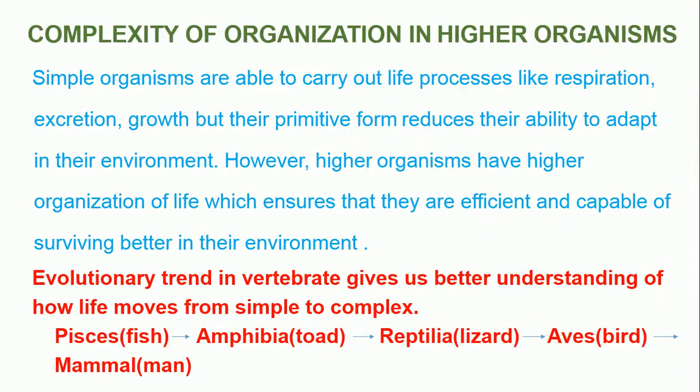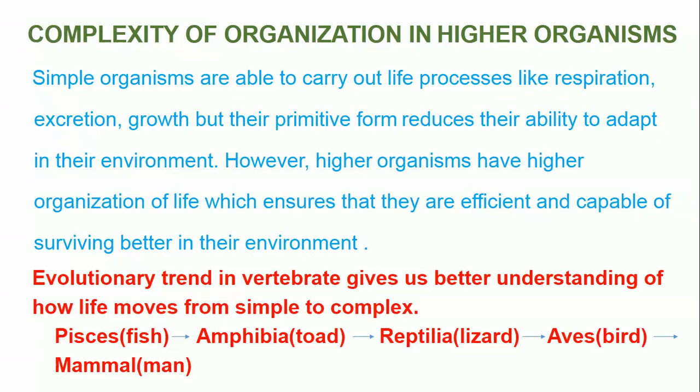Let's look at complexity of organization in higher organisms. Simple organisms are able to carry out life processes like respiration, excretion, growth, and so on. If you remember in our lesson under characteristics of living things, you find out that all these life processes are also known as what? Characteristics of living things. But their primitive form reduces their ability to adapt in their environment. However, higher organisms have higher organization of life, which ensures that they are efficient and capable of surviving better in their environment. What are we saying?